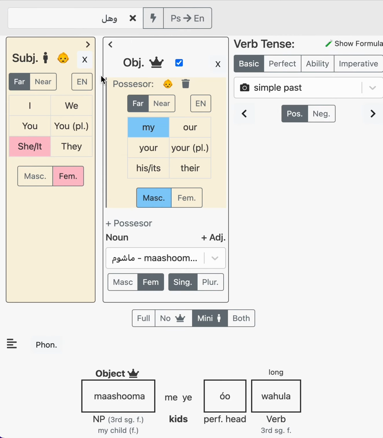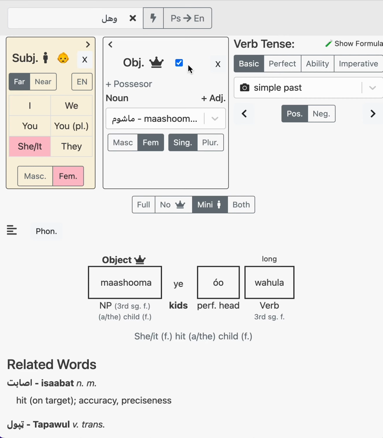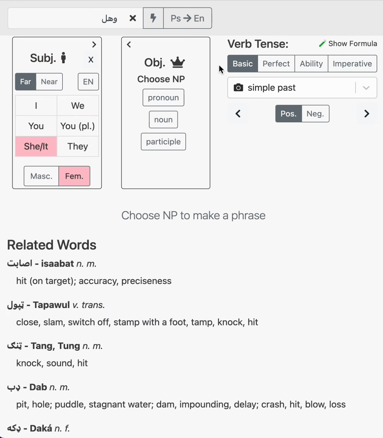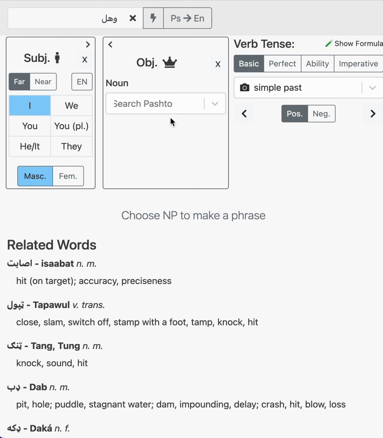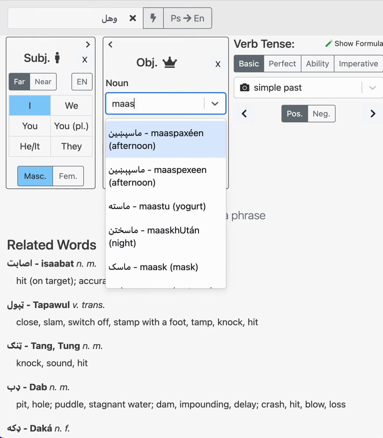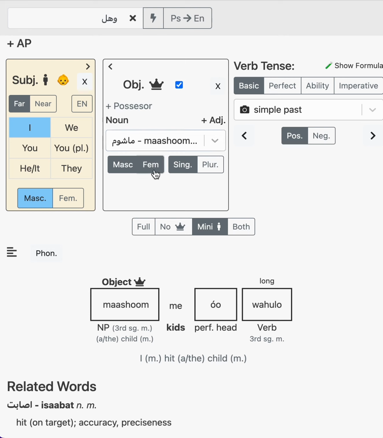But now let's make a different sentence. If I were to say that I hit a child, and I'll make it a feminine child again.